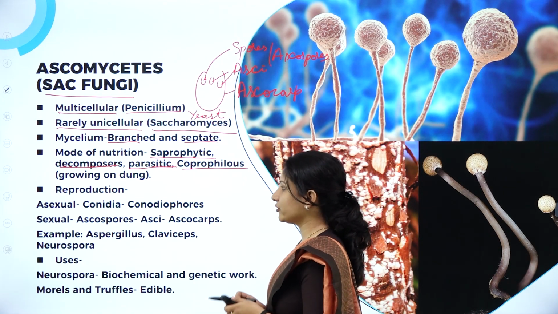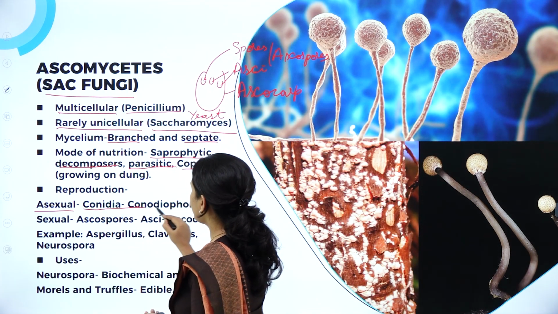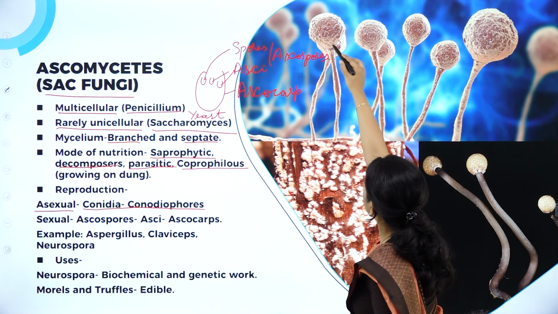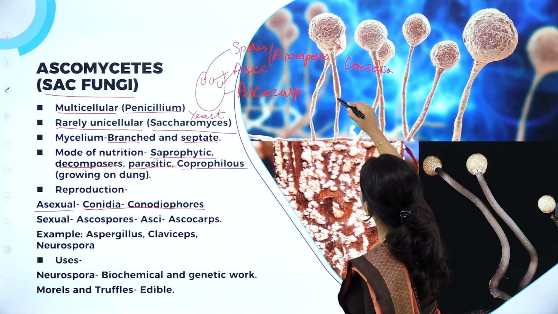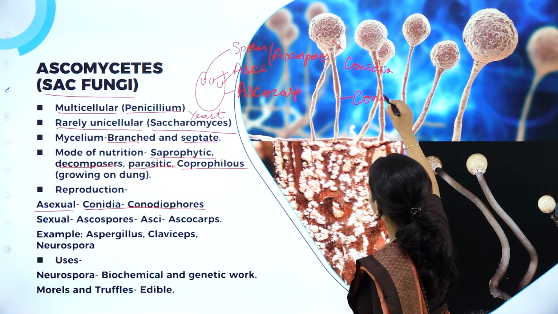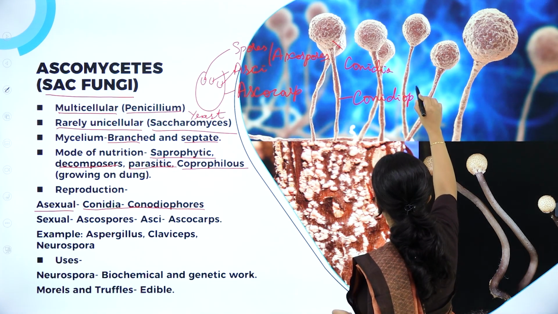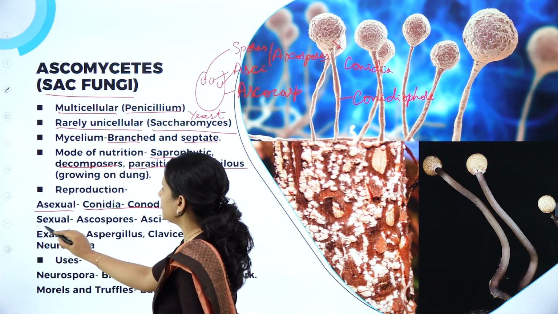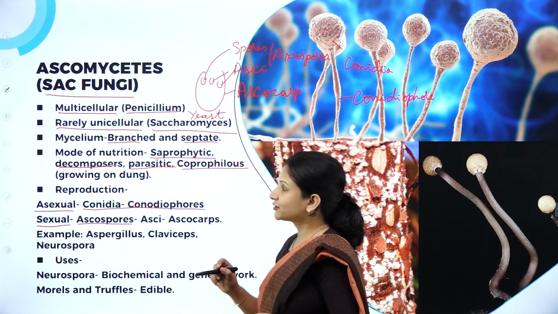And next, talking about reproduction, it is asexual by the production of conidia, which are produced on structures called conidiophores. Say for example here, it has conidia which is produced on a conidiophore. So the hypha bearing conidia is called the conidiophore. And it can be sexual, wherein they produce spores called ascospores. So where are ascospores produced?